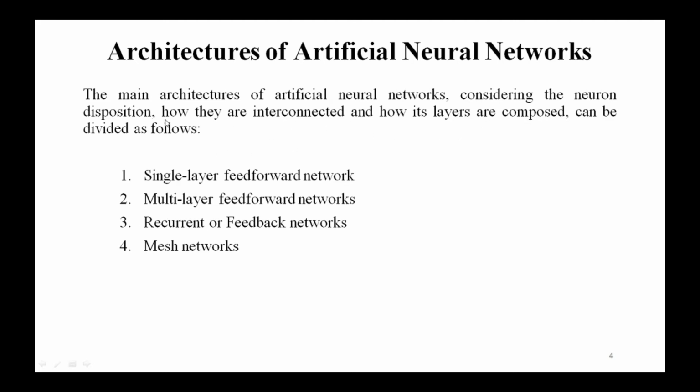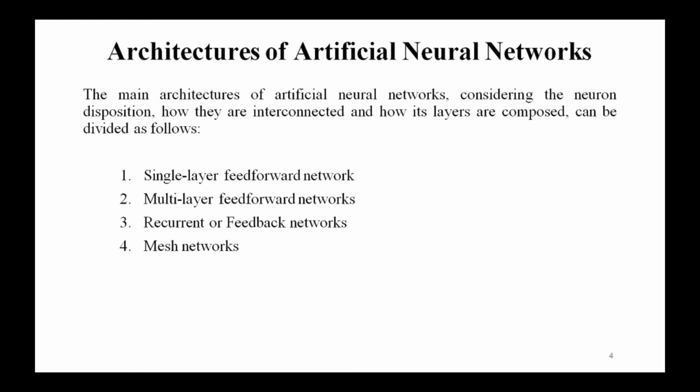Based on these parameters, the architectures are divided as single layer feed forward network, multi-layer feed forward network, recurrent or feedback network, and mesh network. I'll discuss these categories one by one.